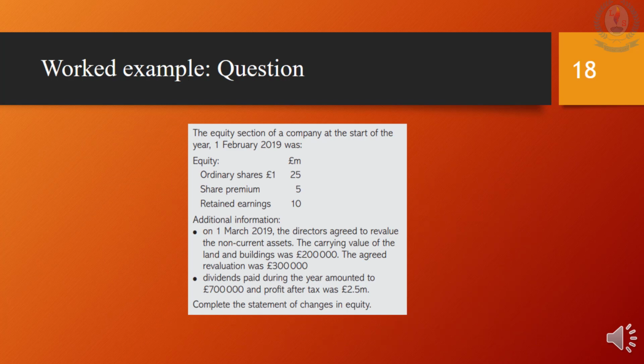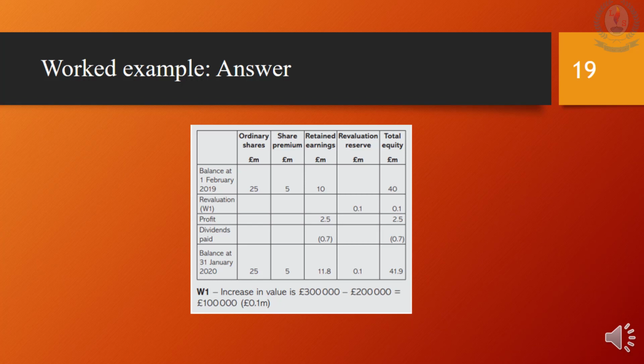Read the question well. There are 3 opening balances provided and additional information. The number of columns of this statement depends on the types of equity provided. For this example, we need 5 columns: ordinary shares, share premium, retained earnings, revaluation reserve and the total equity. Mention the currency you work with in each column. In this sum, you will be working in millions, so state million in each column.